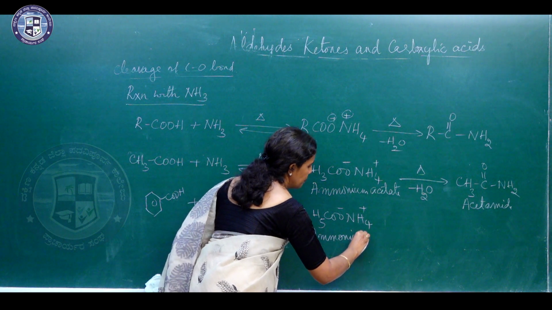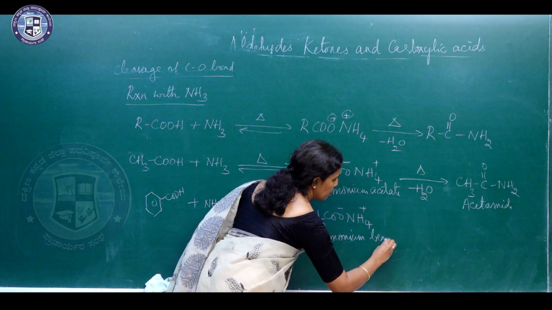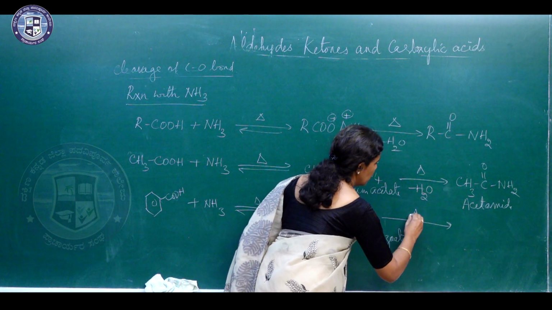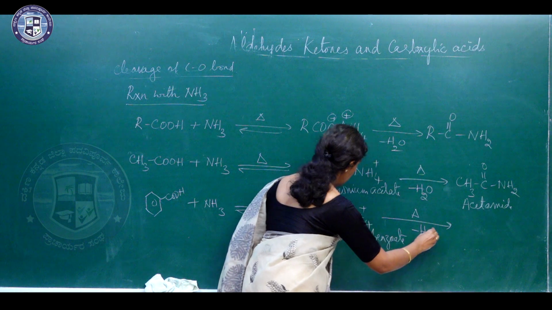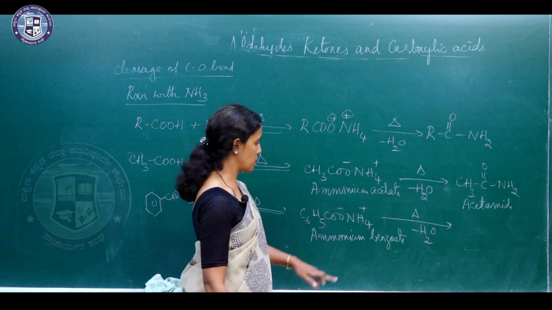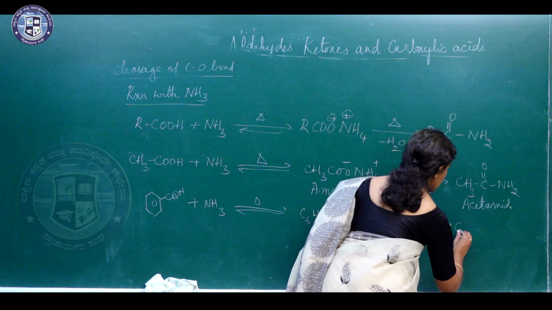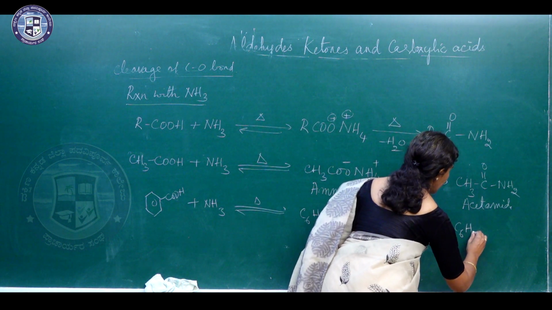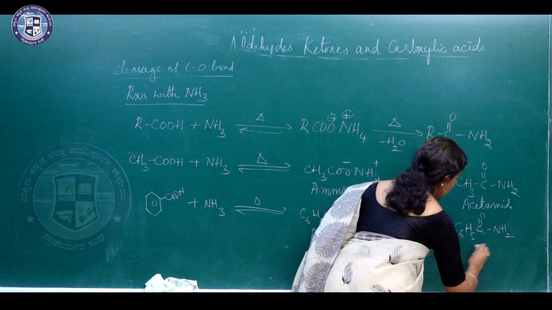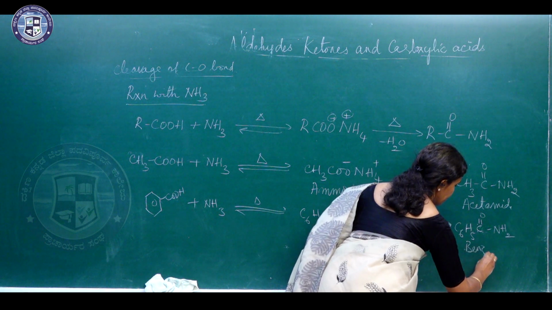On heating, it loses a molecule of water. So two hydrogen atoms from this and one oxygen atom from this are lost. So it forms C6H5 C double bond O NH2, and this is called benzamide.